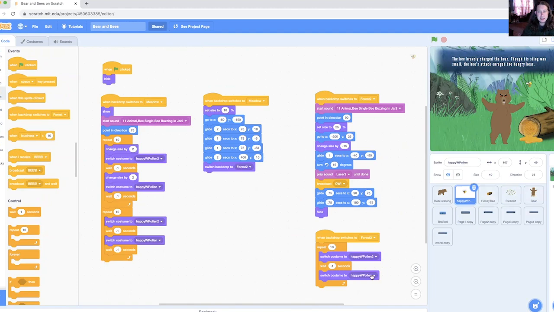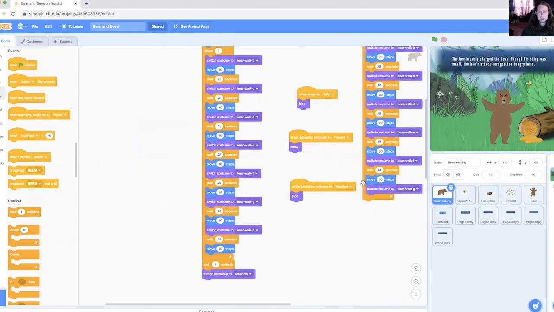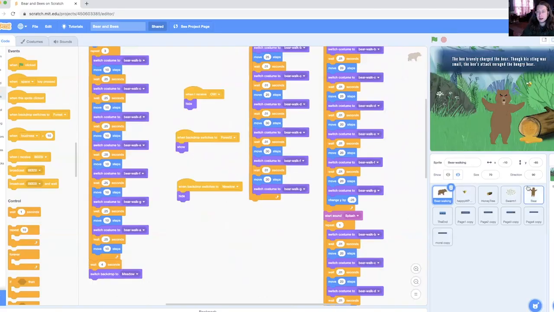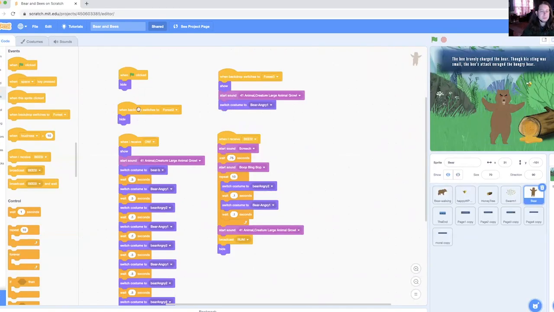Another thing that is happening on this particular slide, Forest 2, is we move from our walking bear to our angry bear. So he's been hidden up to this point, and he appears when he receives the event ow.